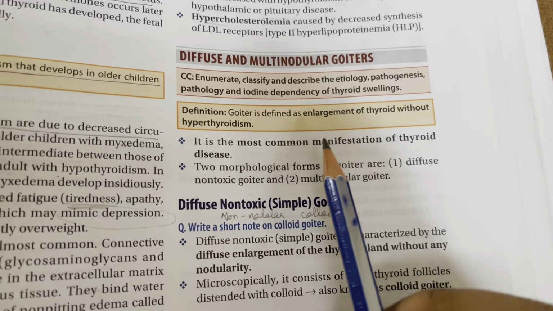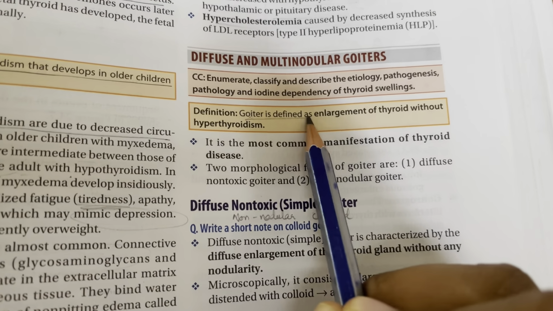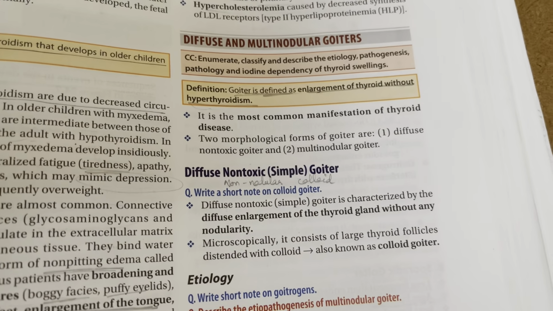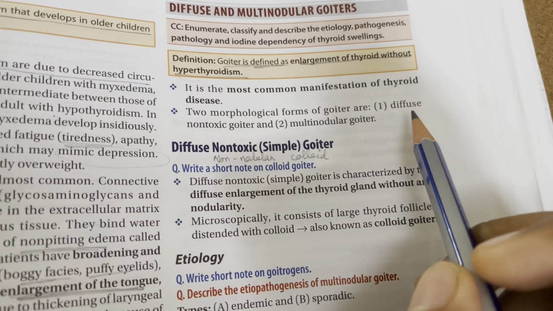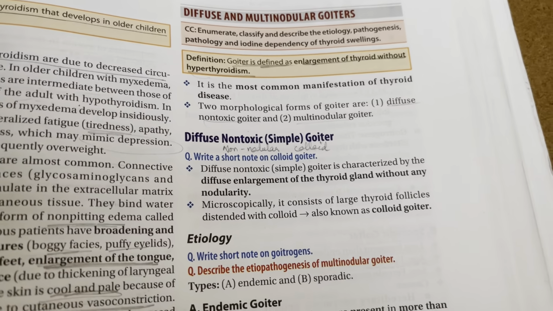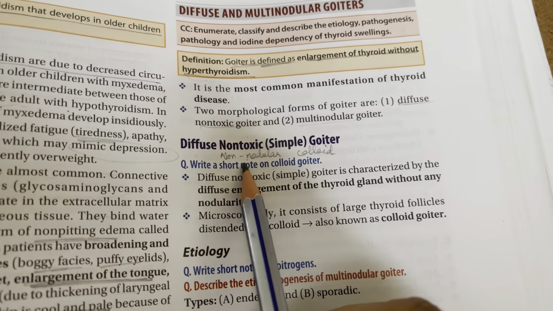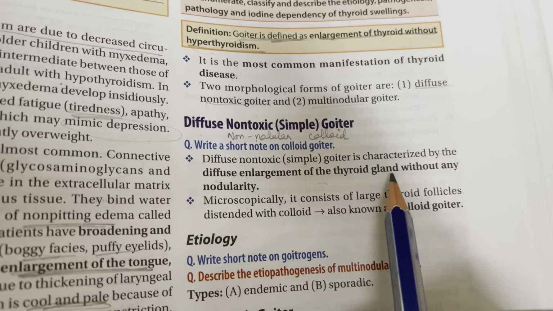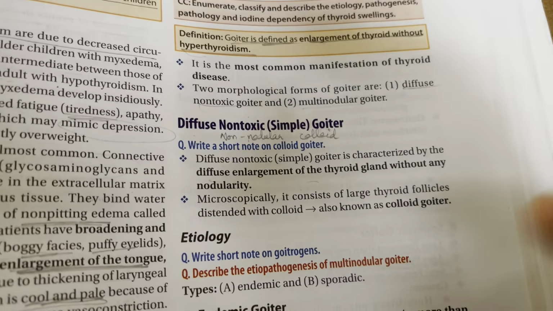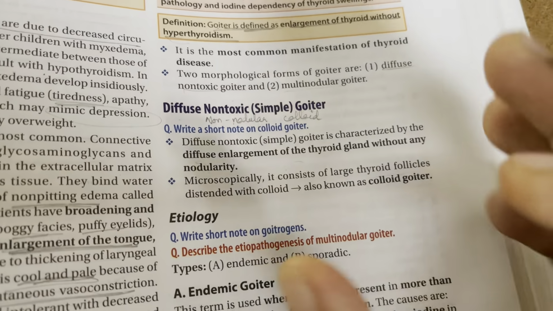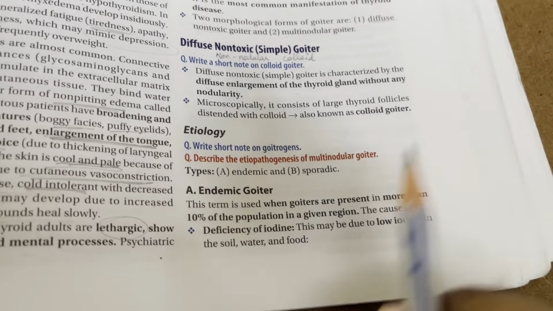And again, diffuse and multinodular goiter. Goiter is defined as enlargement of the thyroid without hyperthyroidism. It is the most common manifestation of thyroid disease. So the two morphological forms are diffuse non-toxic goiter and multinodular goiter. Diffuse non-toxic non-nodular colloid goiter is simple goiter. It is characterized by diffuse enlargement of the thyroid gland without any nodularity, so non-nodular. Microscopically, it consists of large thyroid follicles distended with colloid. That is why it is also called colloid goiter.